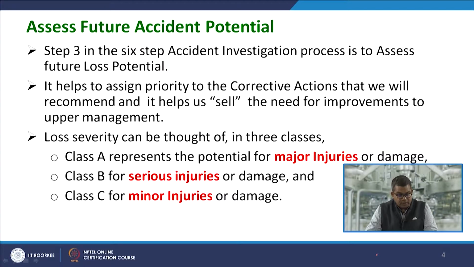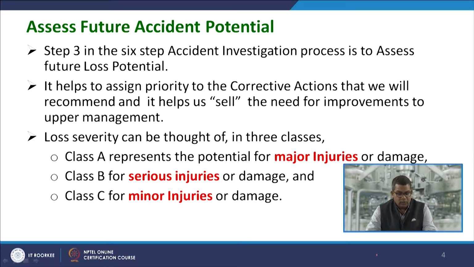This third step involves assessing the future accident potential. This particular process involves the assessment of the future loss potential. It helps to assign priorities to the corrective action that we will recommend, it helps us assess the need for any improvement, and it gives suggestive measures for those improvements to the upper management.